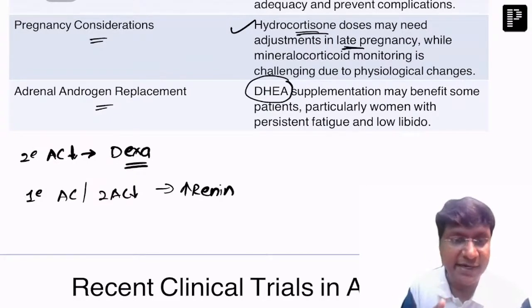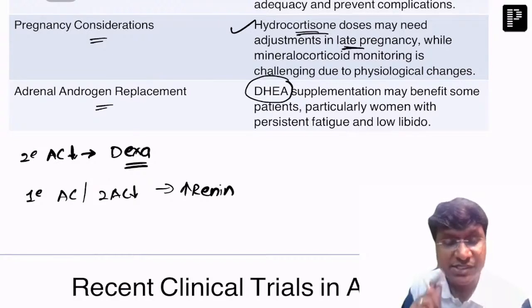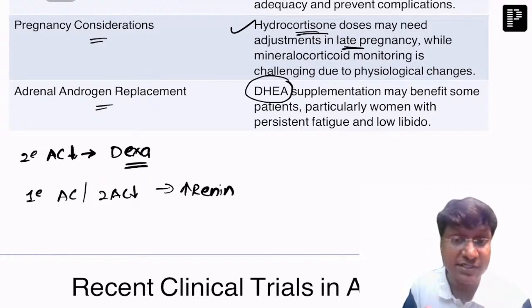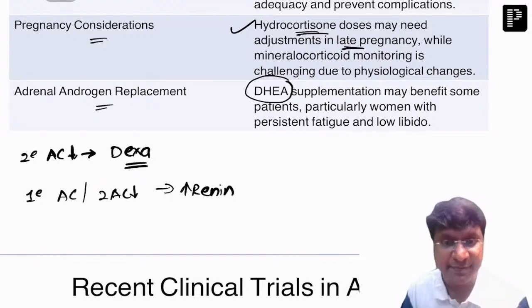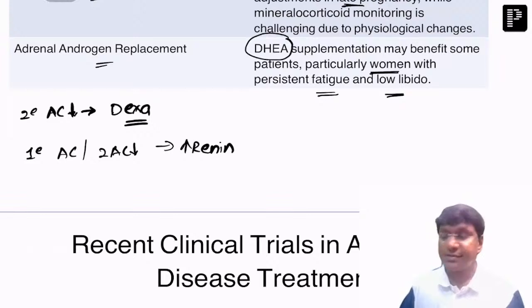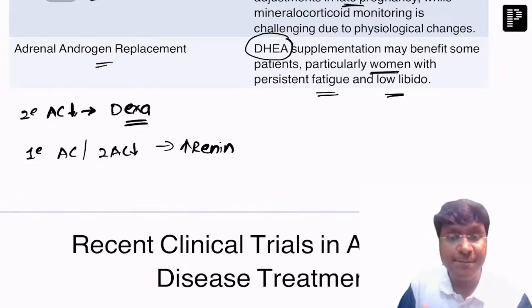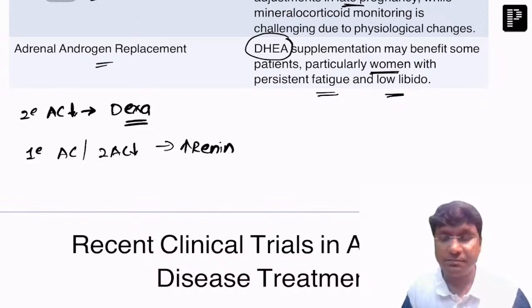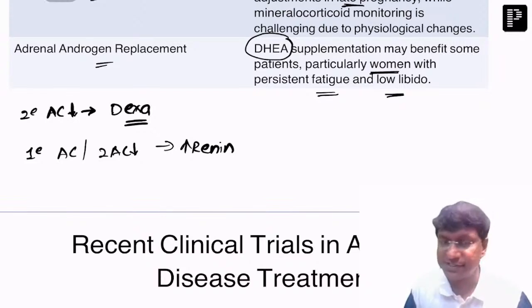The patients may benefit from this supplementation, particularly women with persistent fatigue and low libido. So that is about adrenal androgen replacement. That is about the treatment in case of Addison's.